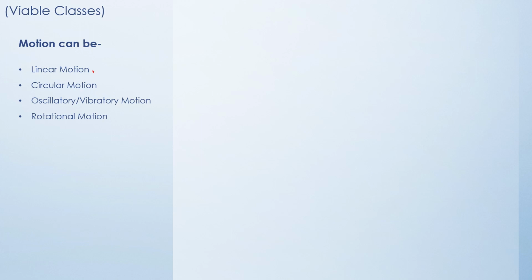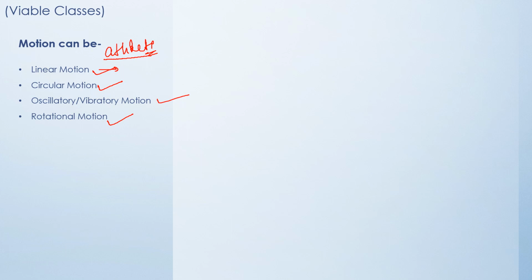Now, let's discuss the various types of motions. The first one is linear motion, second one is circular motion, third one is oscillatory motion or vibratory motion, and the last one is rotational motion. Linear motion is anything which is traveling in a straight line. We can simply take it as an athlete running on a track, a straight path. That is linear motion. Circular motion, anything which is traveling in a circular path.